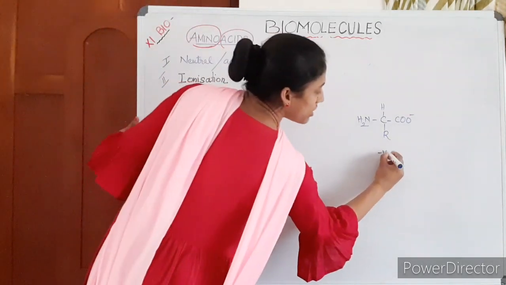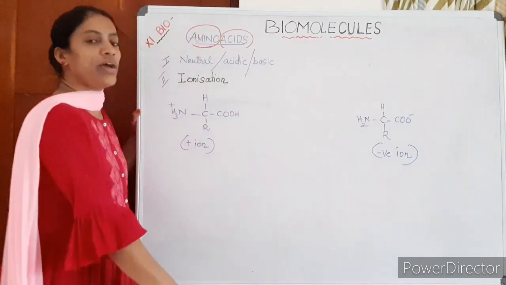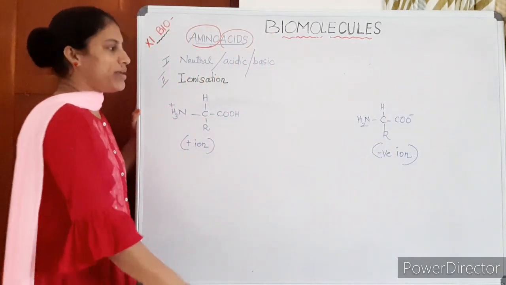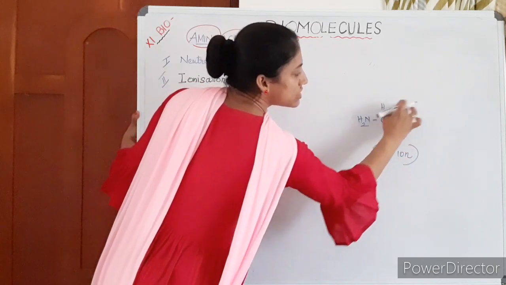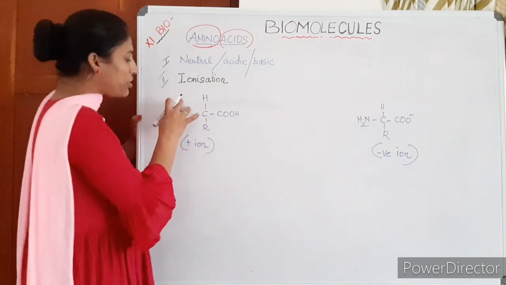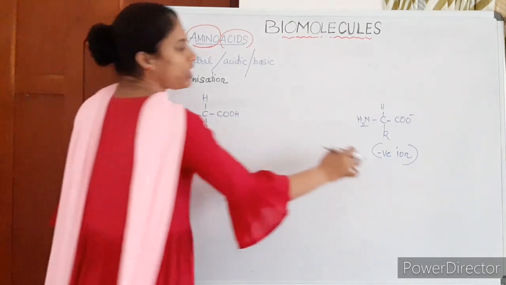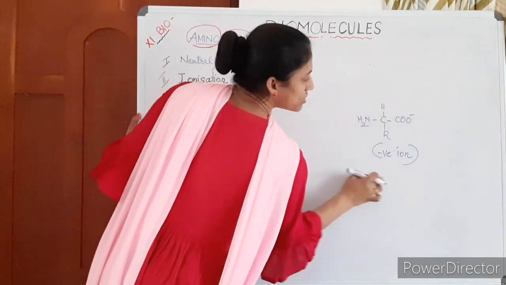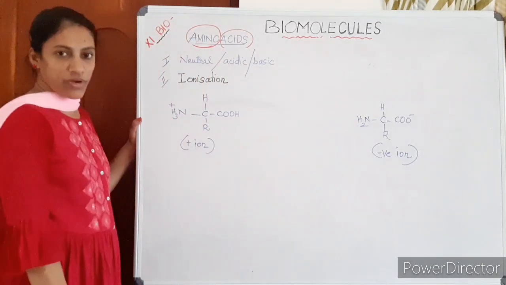Cation, anion, all you are familiar with. So if the amino group is ionized, it will remain as a positively charged ion, and if the carboxyl group is ionized, it will remain as a negatively charged ion.